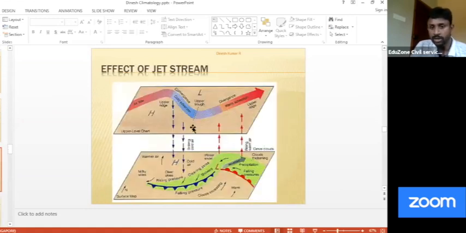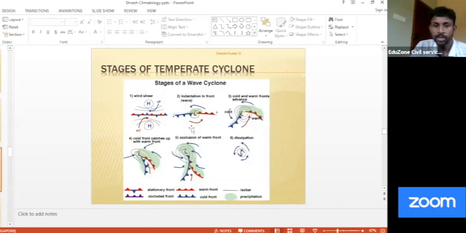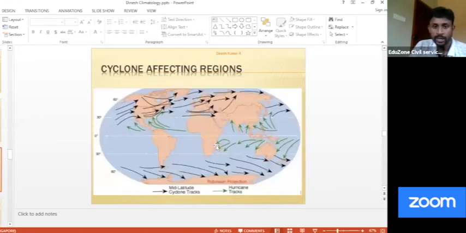This is what we have discussed in the last class, that the streams also affect the temperate cyclone. How, we will discuss today, maybe. Clear? So let's see. Last point. So this is the area. We have differentiated clearly. Green lines are tropical cyclones. The black lines are temperate cyclones. So this figure clearly shows the location of these two cyclones. Clear? Okay.